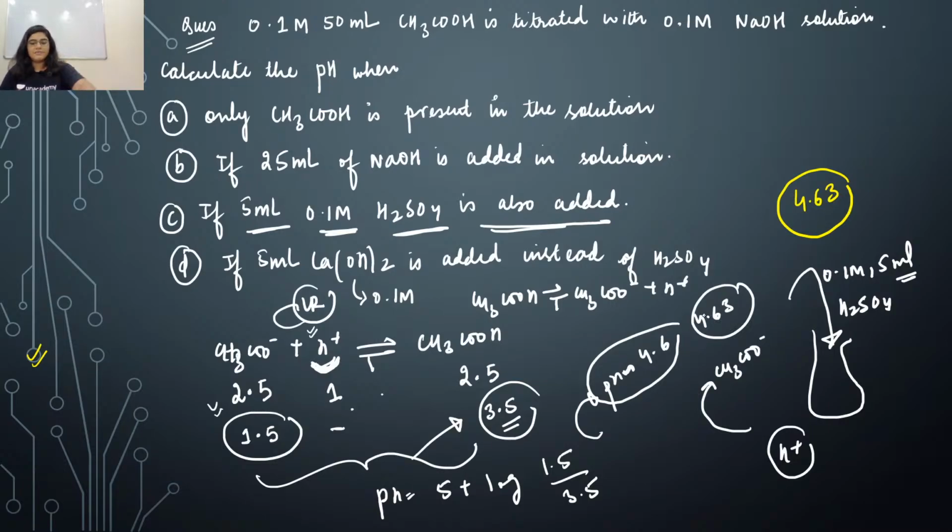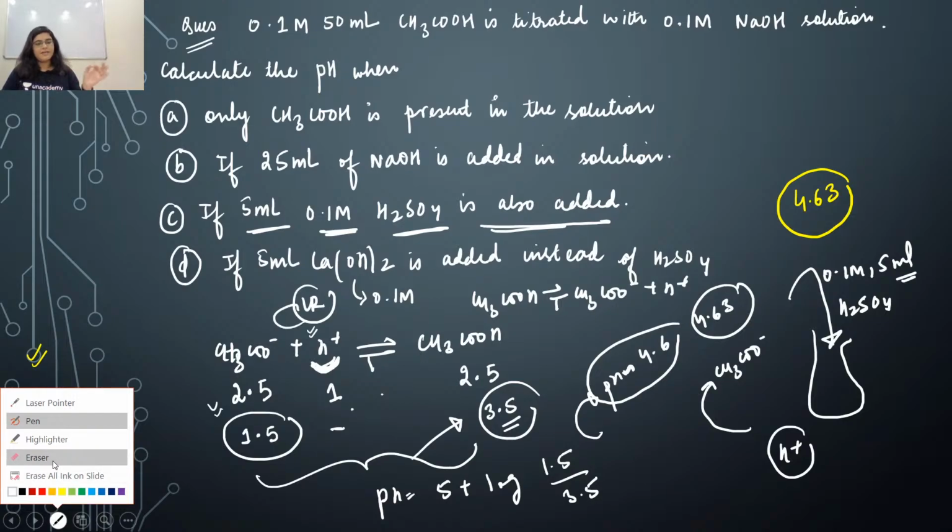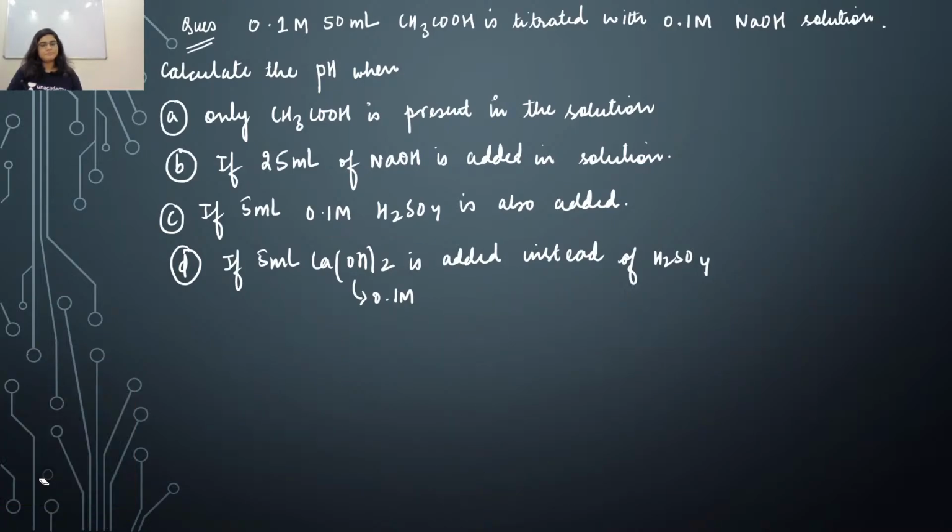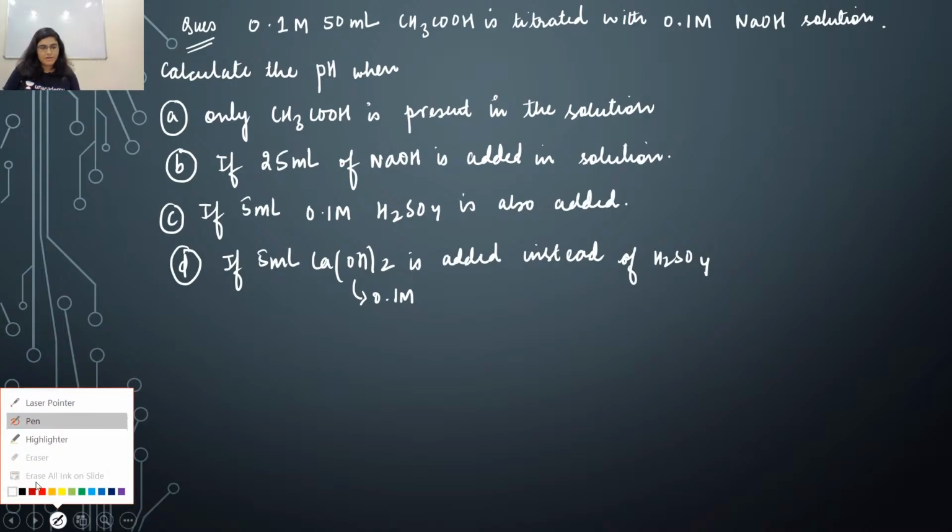Is this question clear, everyone? Just quickly tell me in the comment section. This question is clear. How can you find out the pH now? All right, fine. So now just quickly tell me the answer for option D. Quickly tell me the answer for option number D.